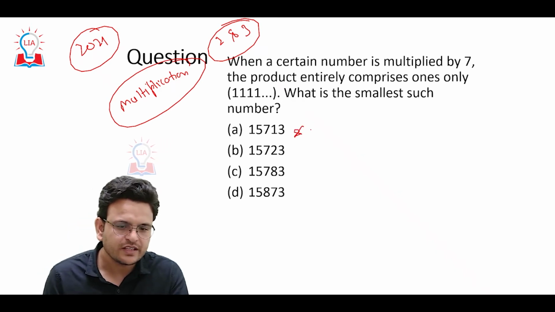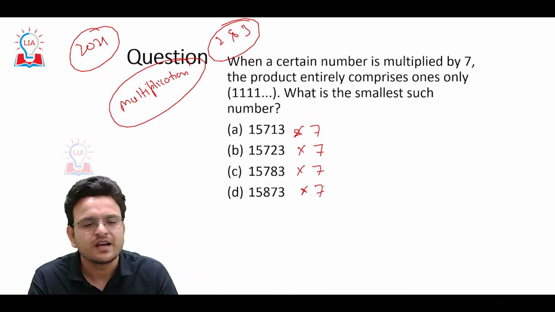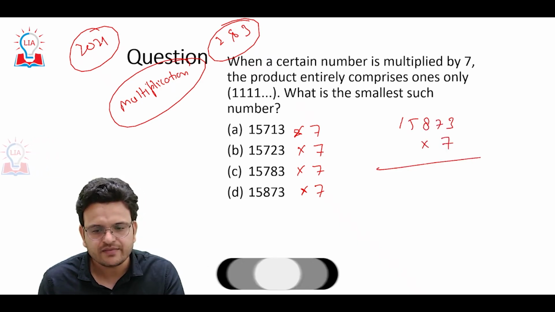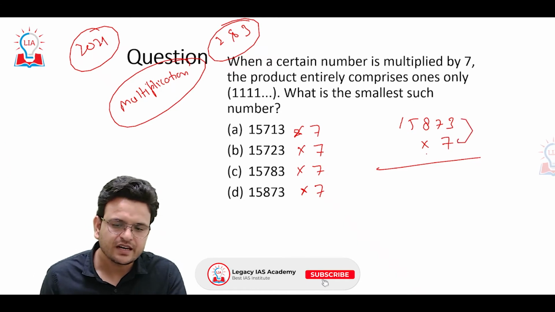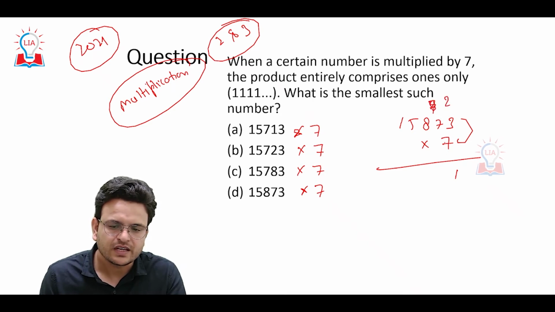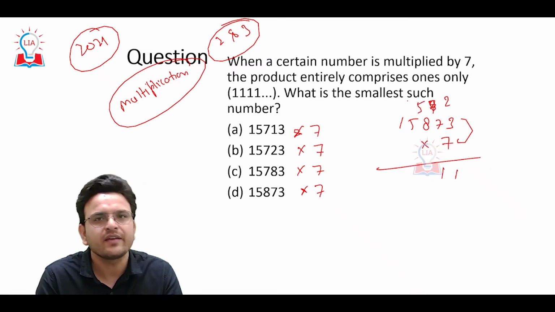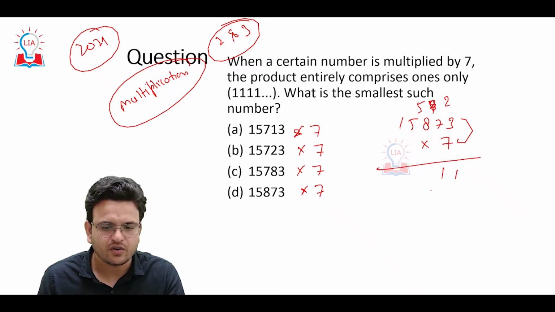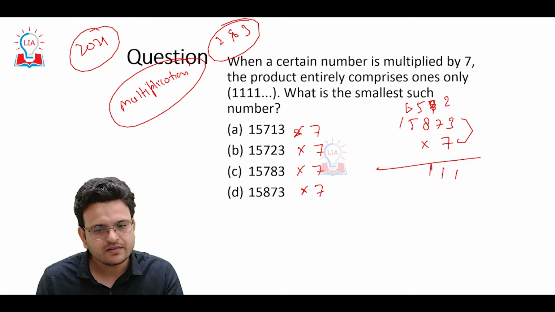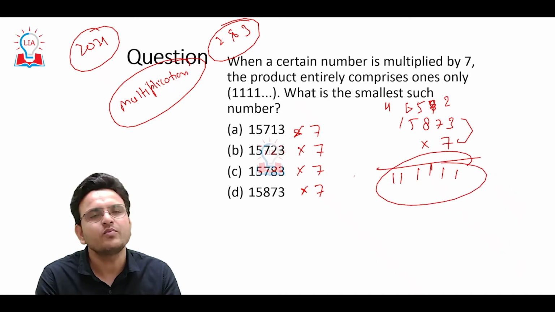In this question, the only thing you have to do is multiply 7 by all the given options. Whichever option gives the answer like 15, 8, 73, multiply it by 7. 7 threes are 21, carry 2, 7 sevens are 49 plus 2 is 51, carry 5, and so on. So hope you are able to understand.